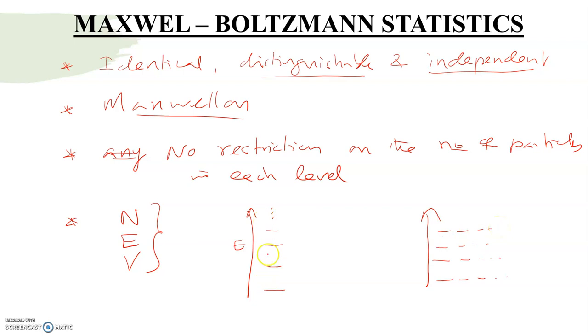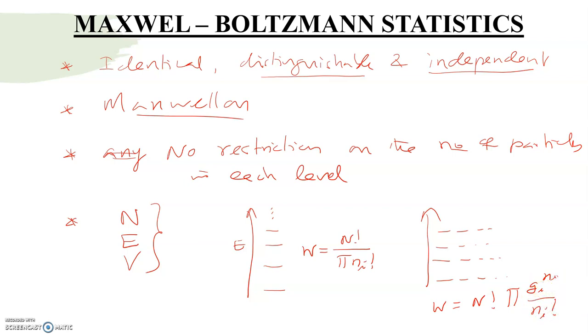If the levels are non-degenerate, then to find the thermodynamic probability we have the general formula W equals N factorial by the product of Ni factorial. If the levels are degenerate, then W equals N factorial into the product of Gi power Ni by Ni factorial.